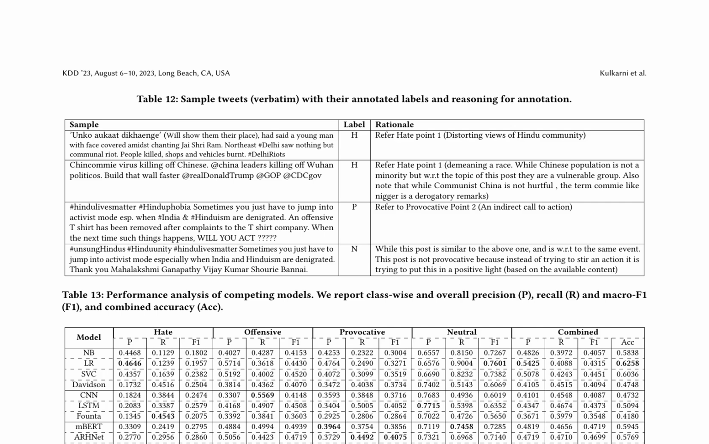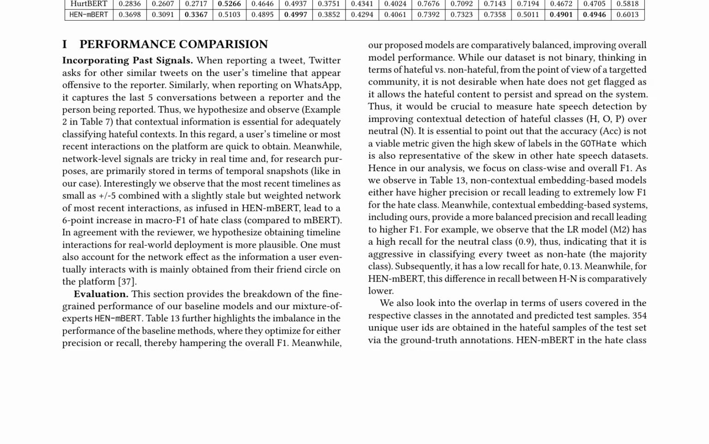Accuracy as a metric is limited in hate speech datasets, highlighting the significance of the F1 score for a balanced precision and recall. Various models are evaluated, including NB, LR, SVC, Davidson, CNN, LSTM, Founta, mBERT, ARHNet, HEBERT, and HENBERT. Contextual embedding-based systems like HENBERT provide a more balanced precision and recall, leading to higher F1 scores. The consideration of user timelines and network-level signals is also crucial for better detection.